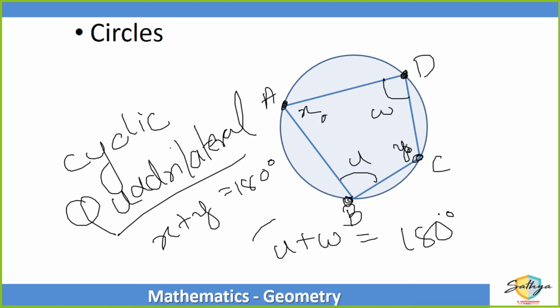A cyclic quadrilateral means a quadrilateral where all the points lie on the same circle. So opposite angles in a cyclic quadrilateral are always supplementary. This is the same funda. If I draw a chord, then these opposite angles will be supplementary. If I draw a chord from this side too, the opposite angles will be supplementary. Same funda. Cyclic quadrilateral, did we understand? Do you understand the concept of cyclic quadrilateral? A quadrilateral where all the 4 vertices are on the same circle.